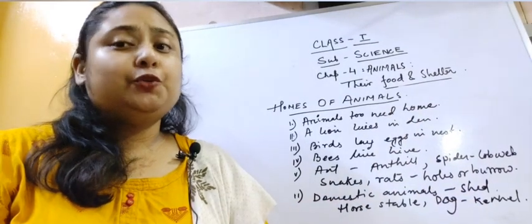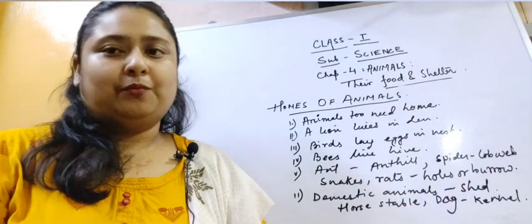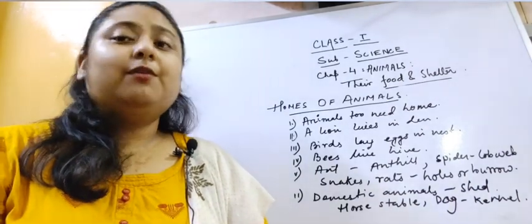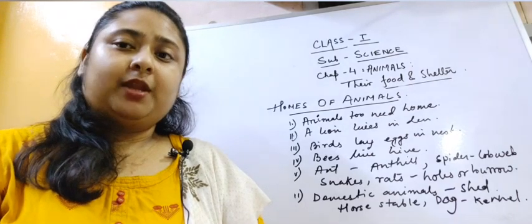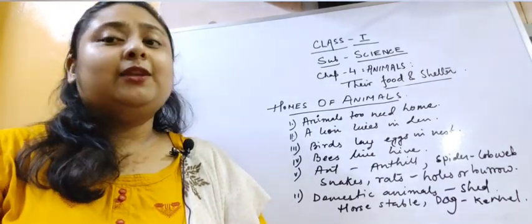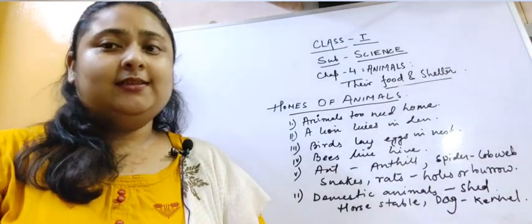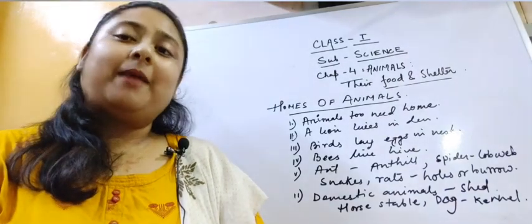Now children, there are two types of homes: natural homes and man-made homes. Those homes which are present in the nature, those are known as natural homes, and those homes which are made by the human beings, they are known as artificial or man-made homes.